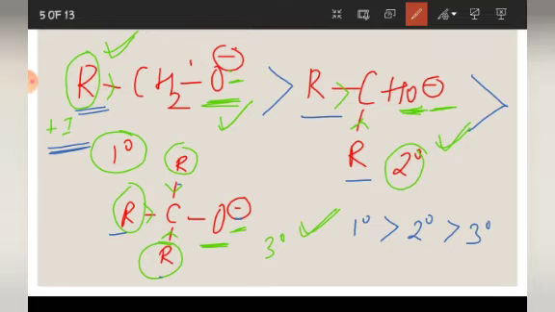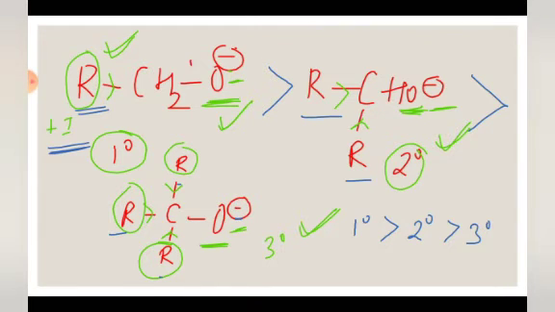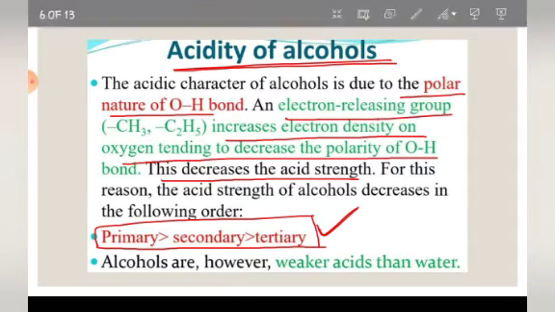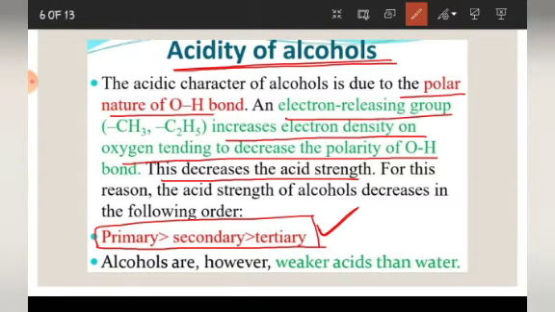Now see the next one. See this last point. What is written? Alcohols are, however, weaker acids than water. This again is an important point, that alcohols are weaker acids than water. Now, why is this so? Let us see this point. Why is this so?